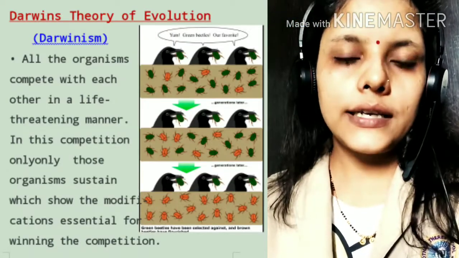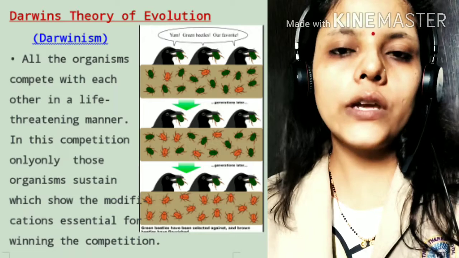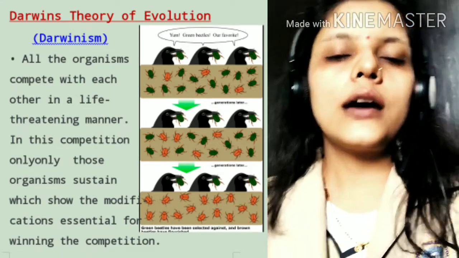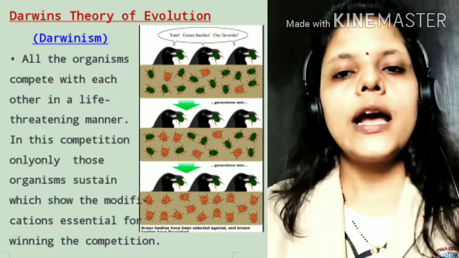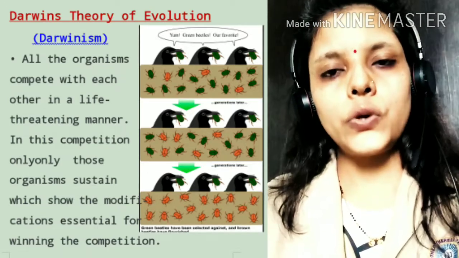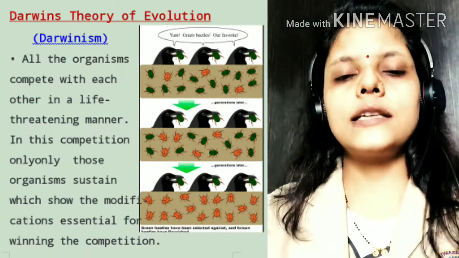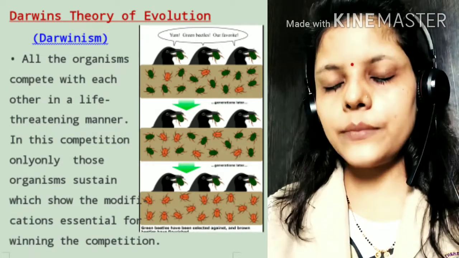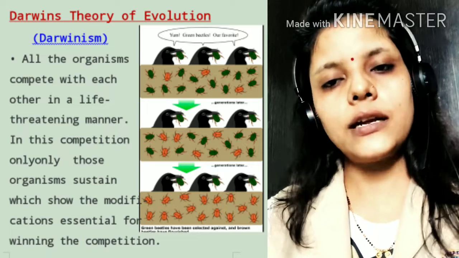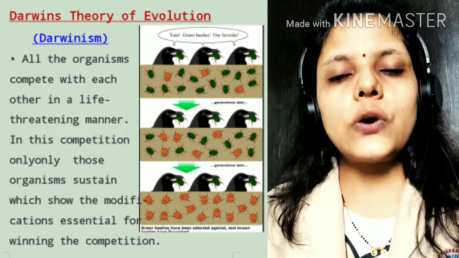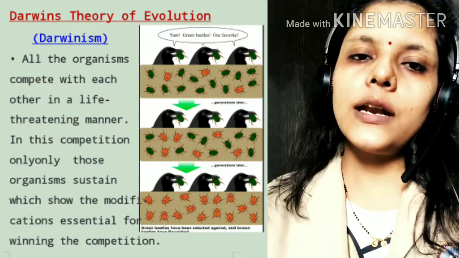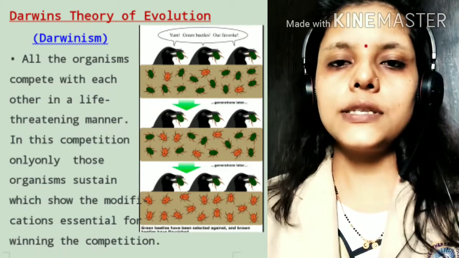Our next point is Darwin's theory of evolution. So here we will learn what Darwin's theory of evolution is. According to Darwin, those who are fittest can survive in the environment, and it is based on natural selection. So first we will understand what natural selection is.